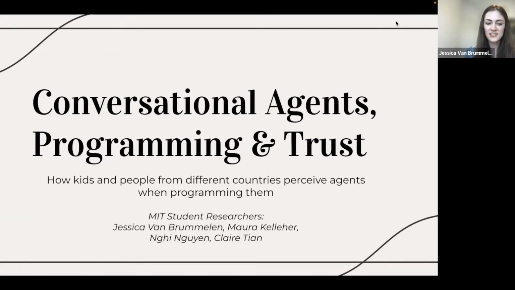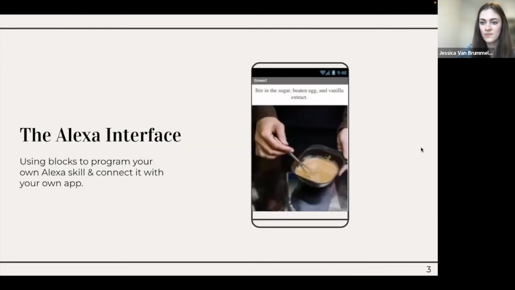WEIRD stands for Western, educated, industrialized, rich, and democratic countries, kind of like the US, Canada, and New Zealand. So I'll pass it over to Maura to talk more about the actual interface we used to allow people to program these agents. Thank you, Jess.